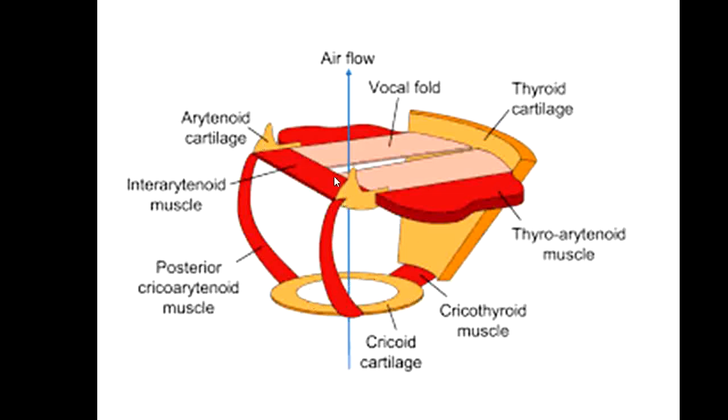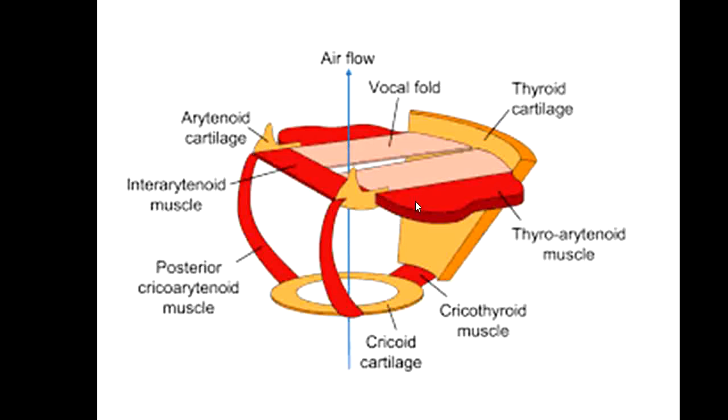And these two cartilages are the arytenoid cartilages. Arytenoid is derived from a Greek word which means scoop, a large spoon or scoop. These are two in number, and these are also part of the vocal box or voice box.